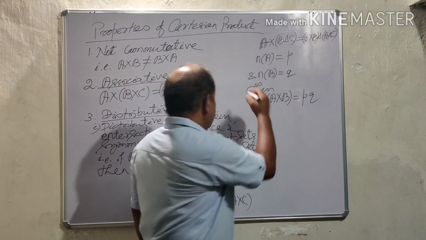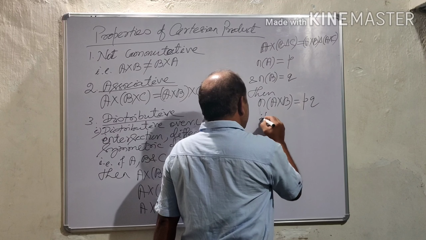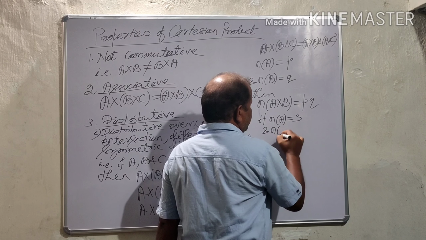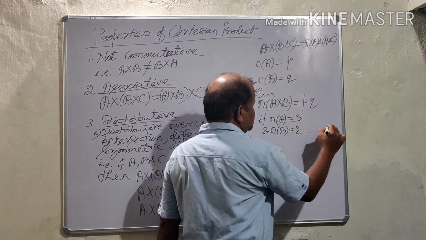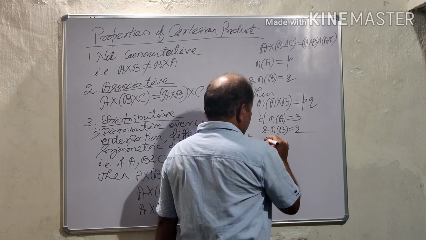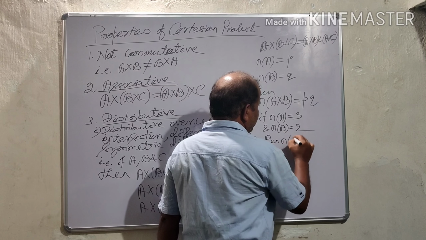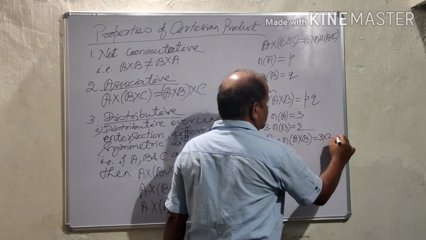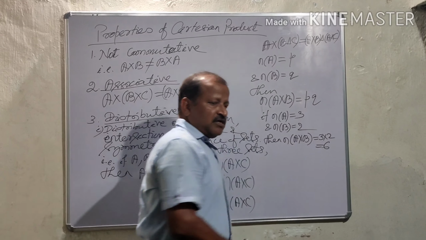That is, in the above example, if the cardinality of A is 3 and the cardinality of B is 2, then the cardinality of A Cartesian product B will be 3 into 2, that is 6.